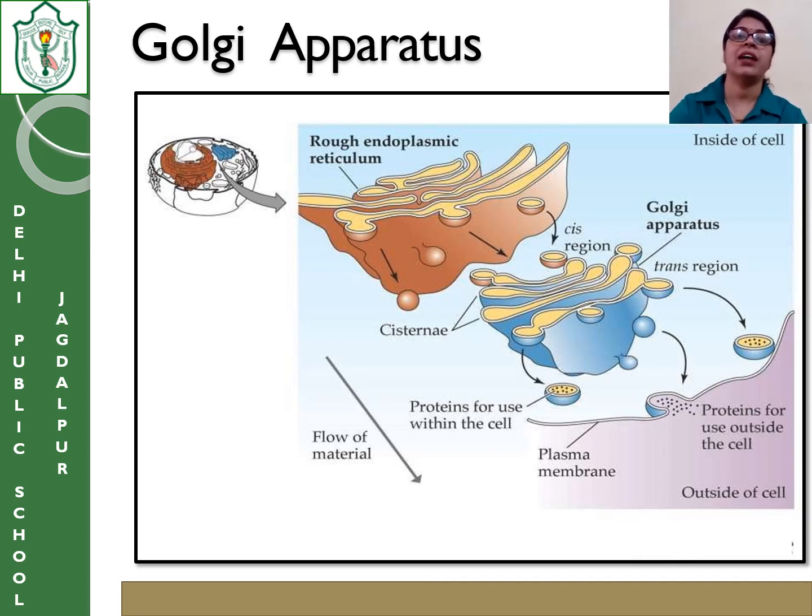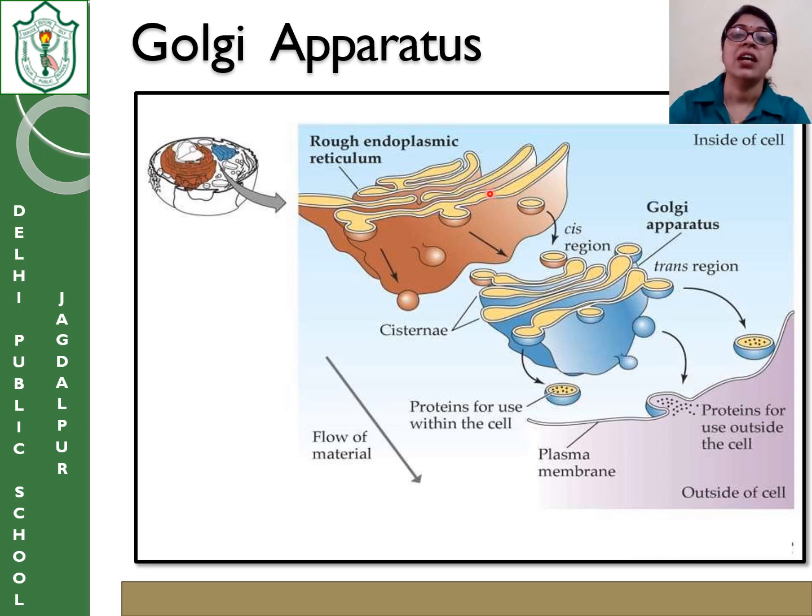Now you can see that this is the endoplasmic reticulum, and this is the Golgi apparatus, and the portion which is facing the endoplasmic reticulum is called the cis face, and the face of the Golgi apparatus which is facing the plasma membrane is called the trans face.